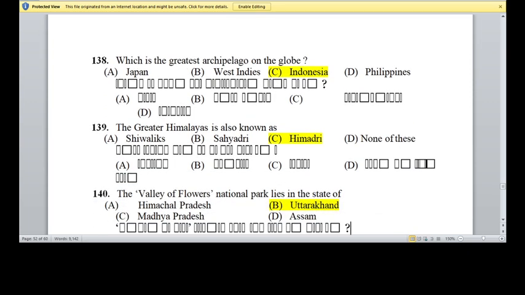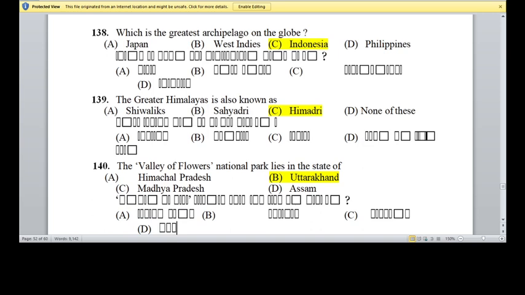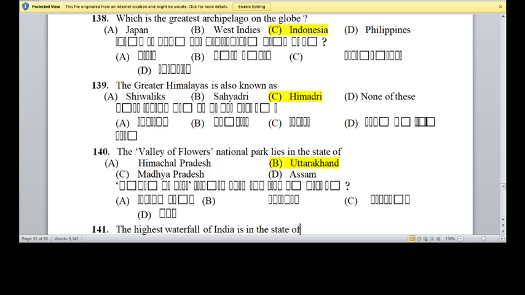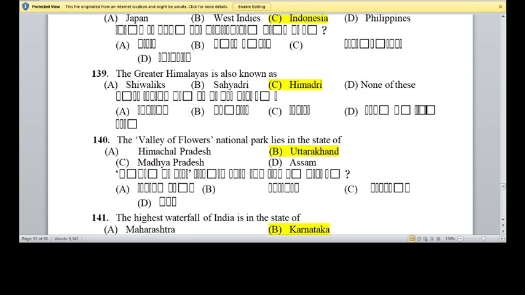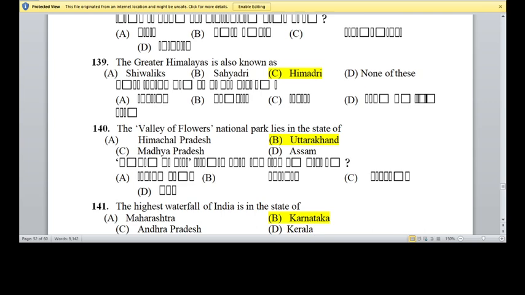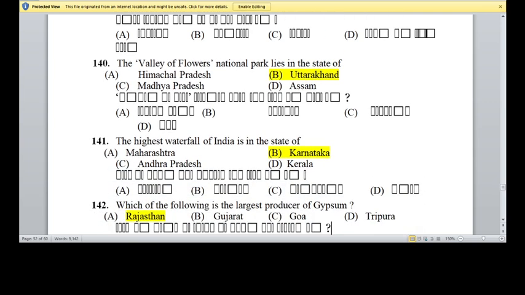Question 139. The Greater Himalaya is known as? Option C, Himadri. Greater Himalaya is also known as Himadri. Option C is the right answer. This is from our Himachal GK. Question 140. The Valley of Flowers National Park lies in the state of? Option B, Uttarakhand is the right answer.